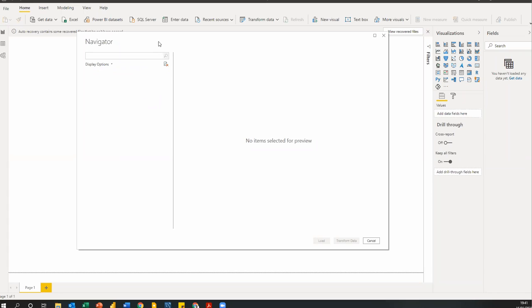So let's just wait for it. It's taking a while. Once it comes, I can select whatever table I want to work with, and I can head straight into my Power Query editor to work with it. It shouldn't take this long. I don't know why it's taking so long, but we just have to be patient with it.